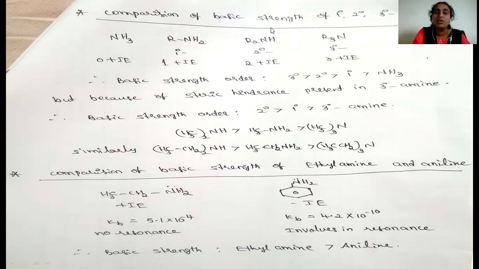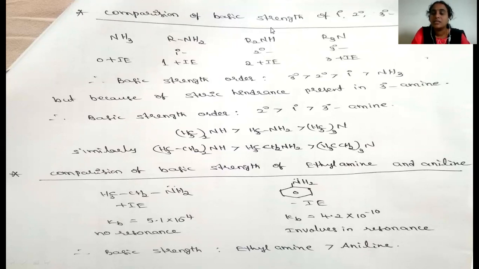As we all know, plus I groups donate their sigma bonding electrons towards the nitrogen. So as plus I groups increase, basic strength should also increase. So the basic strength order would be tertiary amine, then secondary amine, then primary amine, and the last one is ammonia. But here one exception is there.